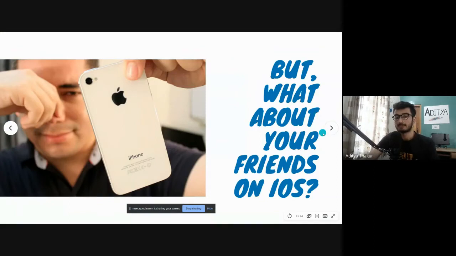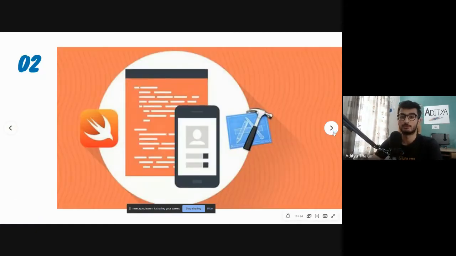But the problem is, half of your friends, there could be a chance that some of the people use iOS devices. So again, if you have to create the same application for iOS as well, it would take a lot of time. You would have to learn Swift and try to build the same application that you built for Android in Swift for iOS devices.